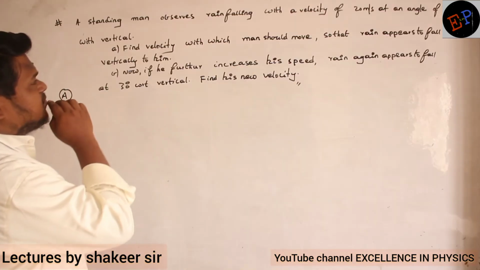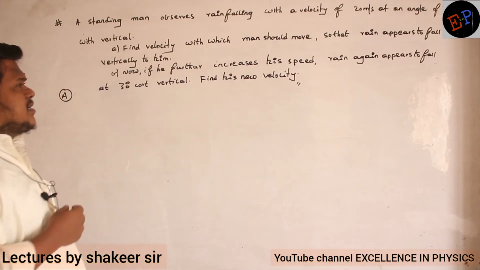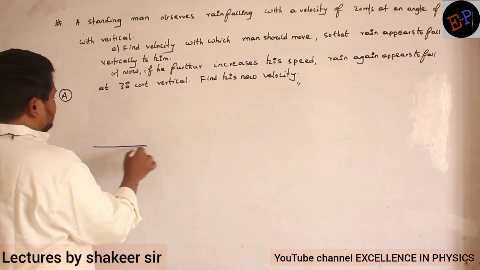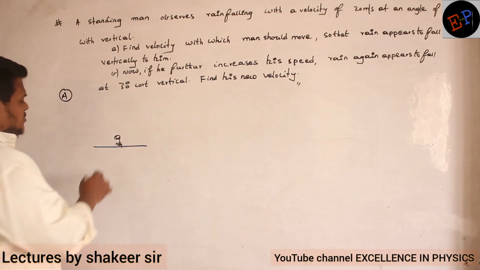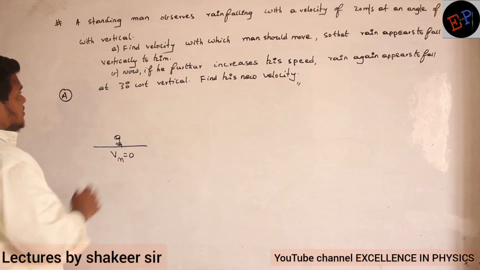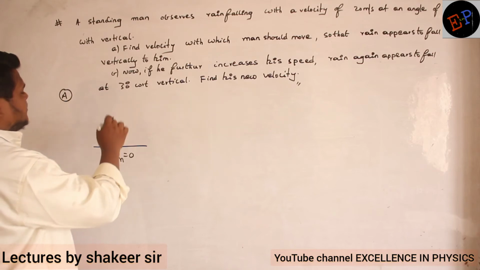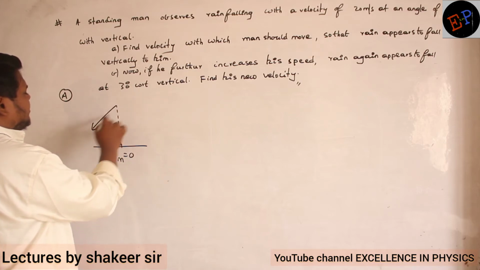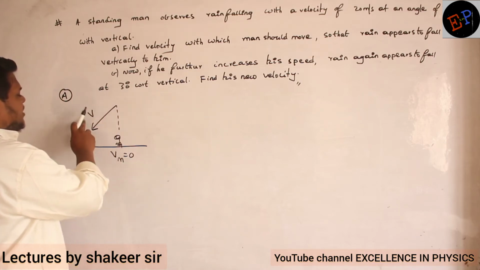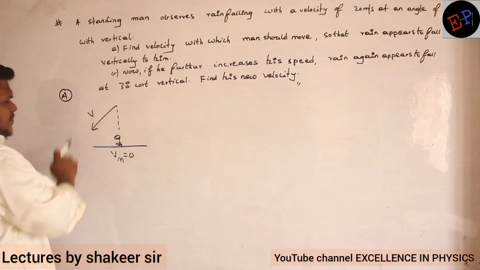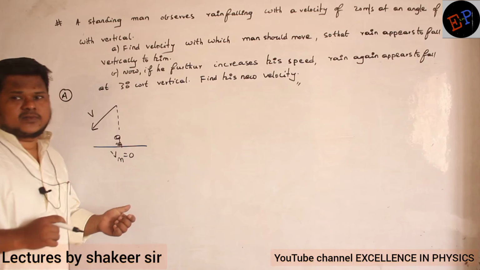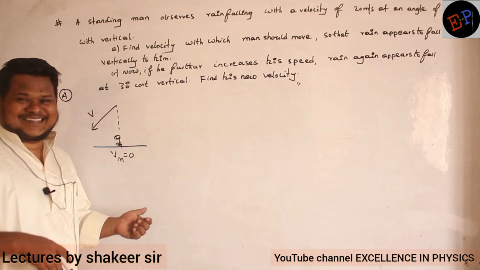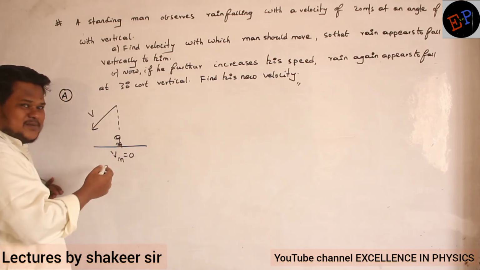This rain is falling with a velocity of 20 meters per second at an angle of 30 degrees with respect to vertical. A standing man means he is in rest position, so the velocity of the man is 0 initially. For him it appears rain is falling with a velocity of 20 meters per second at an angle of 30 degrees with respect to the vertical. Is this the velocity of rain with respect to man, or with respect to ground? Man or ground, both are the same here, because the man is in rest position.